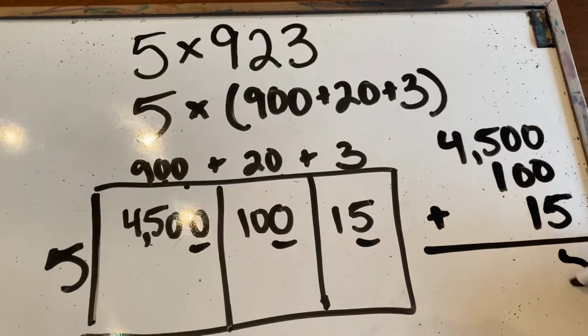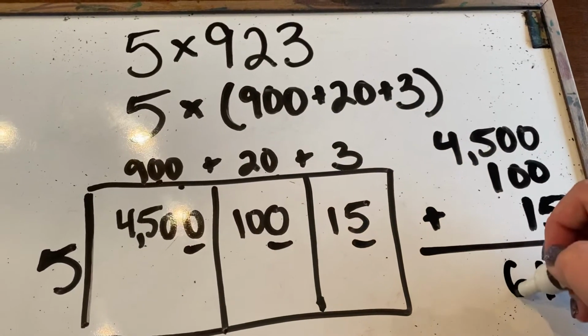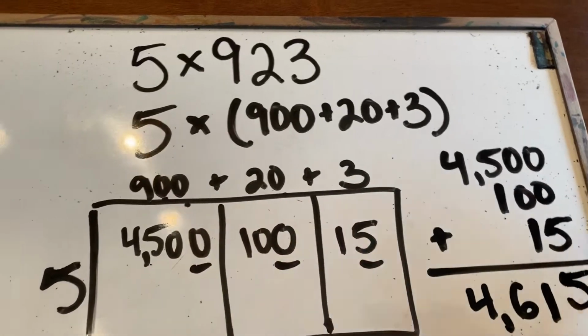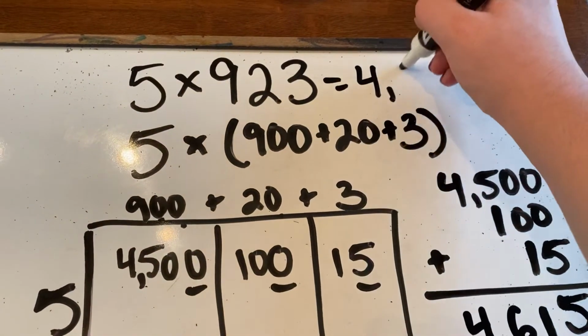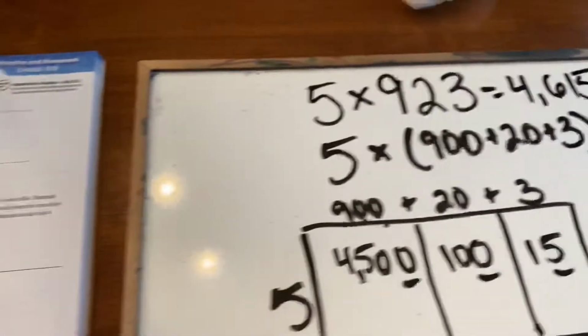5 plus 0 is 5. 0 plus 0 plus 1 is 1. 5 plus 1 is 6. And then the 4 drops down. So the answer to this is 4,615. I'm going to do 2 more problems with you.